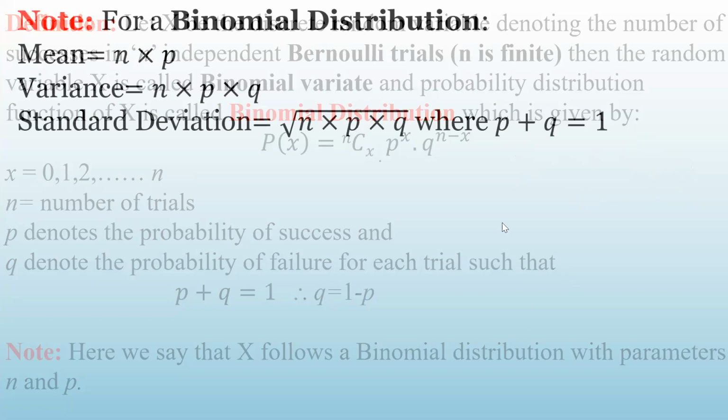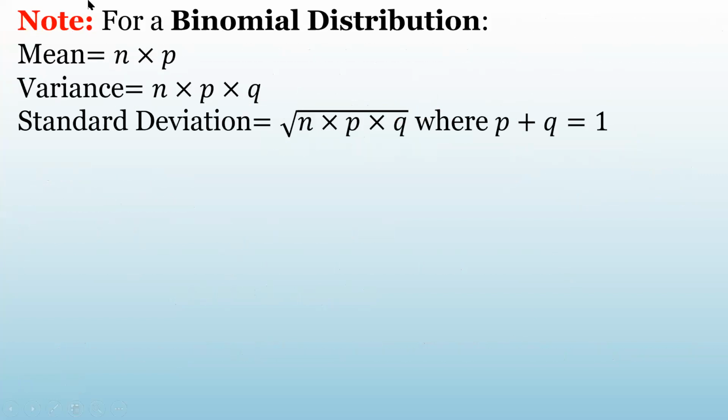Now we will write down here the mean and variance of the probability distribution. For a binomial distribution, the mean is n into p and variance is n into p into q. And as you know, standard deviation is the square root of the variance.